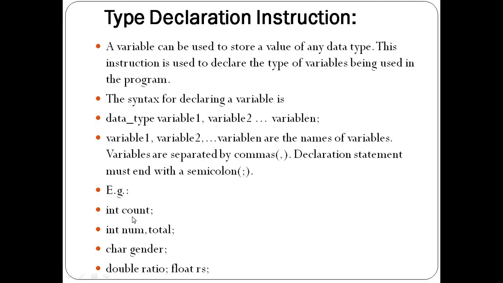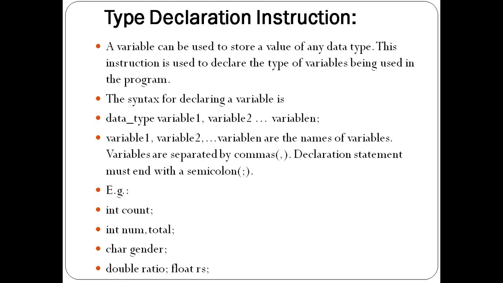Suppose I want to store whole numbers, then I can declare the label count. Which value do we need to store in that count? It is only a number. So I can declare integer type, because count can store the total strength of the class. So total strength is nothing but count. I want to store a number, so for declaring a number, which type of value is required? Integer. So I give here the type integer and the name of the variable.